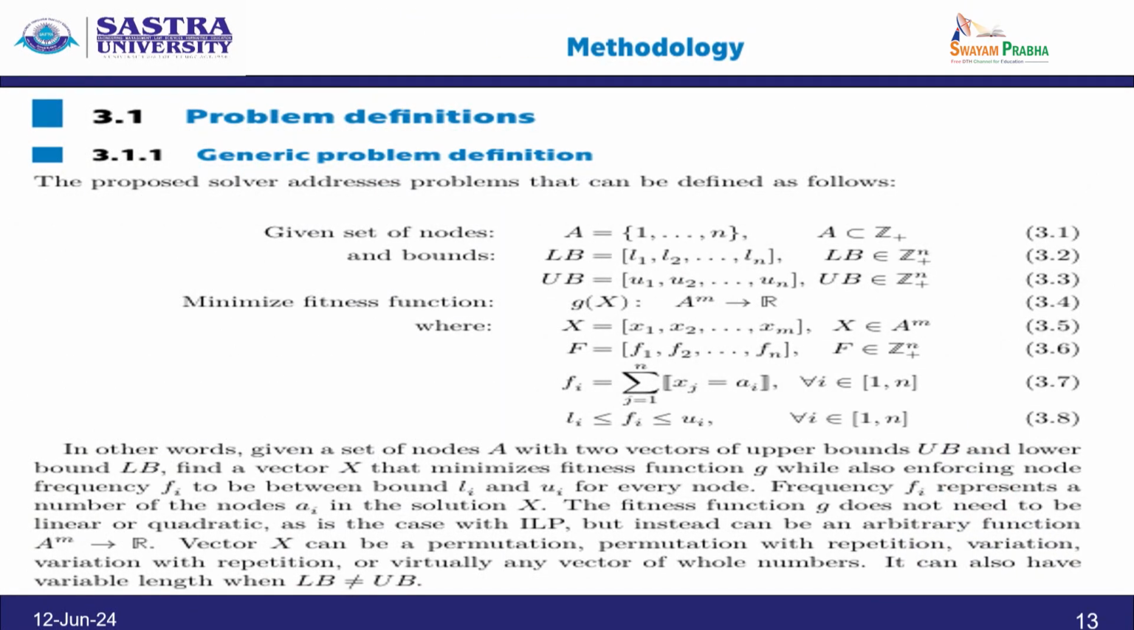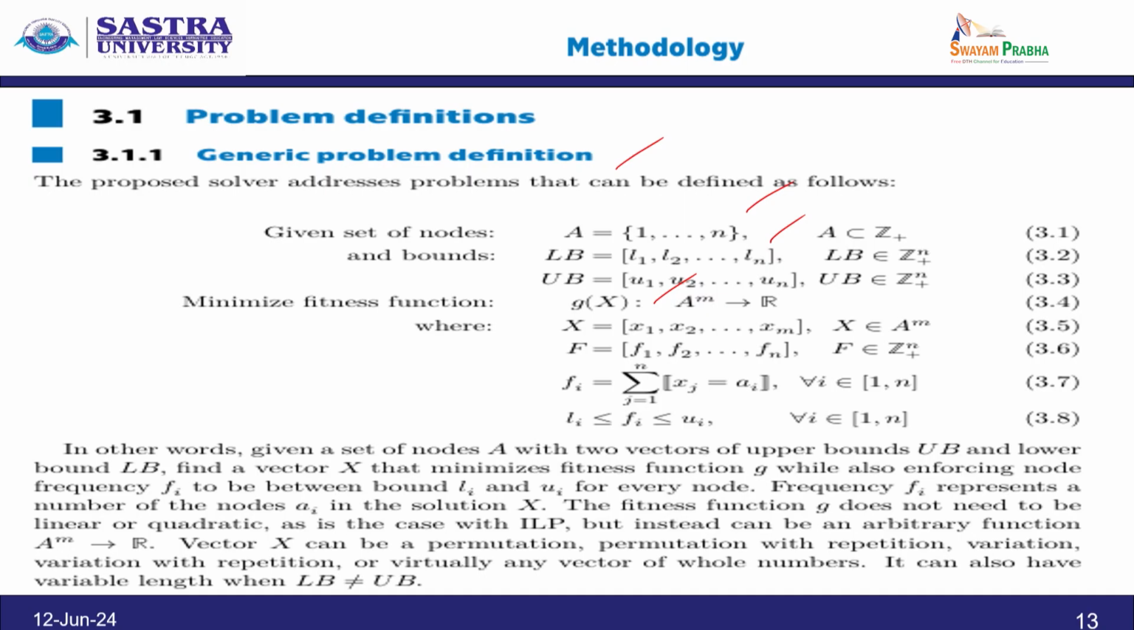So, the methodology is the generic problem definition. The proposed solver addresses the problem that can be defined as follows: given the nodes A equal to 1 to n, where a belongs to integer. The lower bound is L1, L2 and so on Ln, and the upper bound is U1, U2 and so on Un, and you have to represent the matrix. LB stands for lower bound, UB stands for upper bound, all the numbers belong to integer n tuple. And minimize the fitness function g of x such that a power m to r.